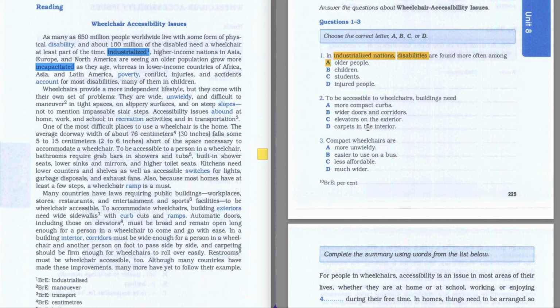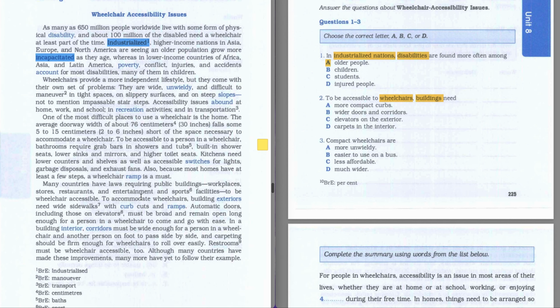buildings need. So let's highlight our keywords, which are wheelchairs and buildings. We have to find any information about accessibility of wheelchair to the buildings. As you can see, in the second paragraph we have the word wheelchairs, but there is no information about buildings. So we have to go further and try to find any information about wheelchair accessibility.